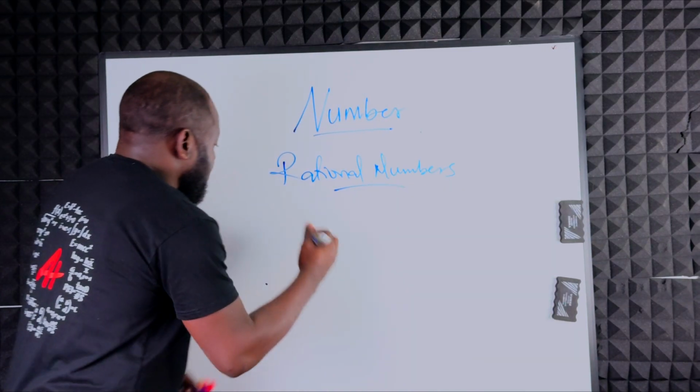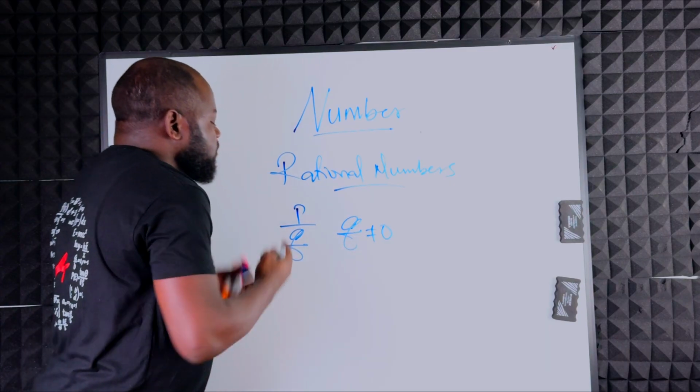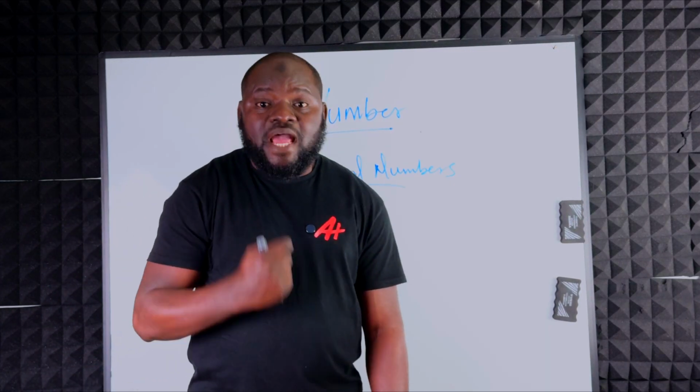However, there are sometimes they are going to give you one orange and they will ask you to share it between yourself and your friends, or they ask you to share it between you and your sister. How do you do that? How do you represent that with numbers? That's why we have another set of numbers called rational numbers. Speaking of rational numbers, these are numbers that you can write in the form P divided by Q such that Q is not equal to 0. That is, any number that you can write as P divided by Q such that Q is not 0, such a number is called a rational number.